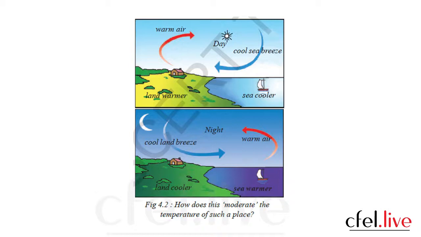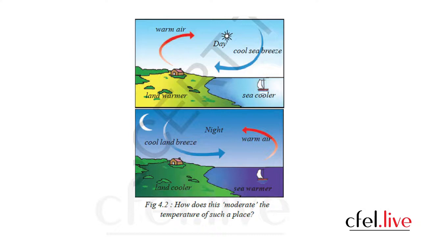During nights, see the second picture of slide 2. In the second picture, you are seeing the night scenario. The warm air that came during the daytime from land to sea heated the surface of the water body. Now during nights, what is happening? Cold breezes move from land towards the water bodies, and the warm air from the heated water surface comes back.